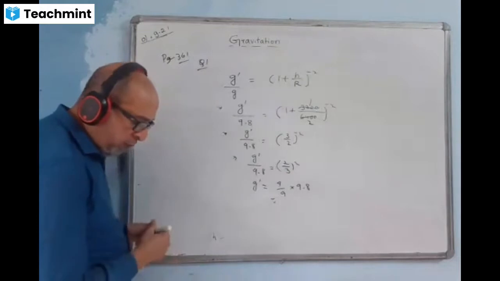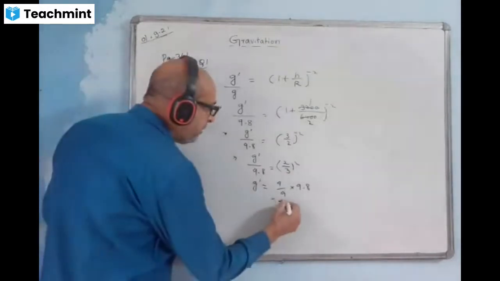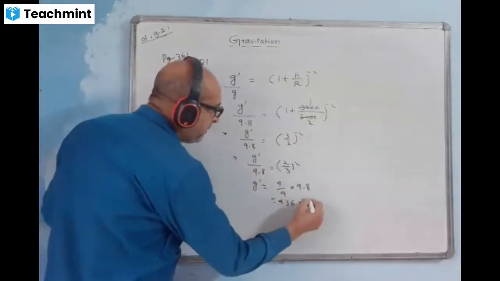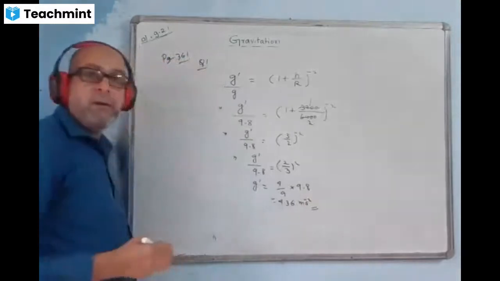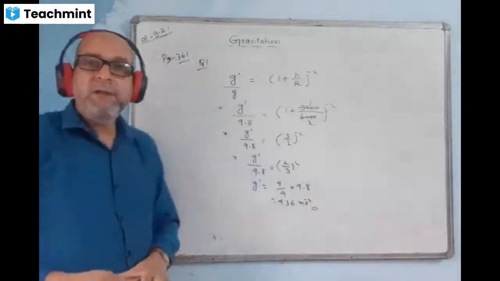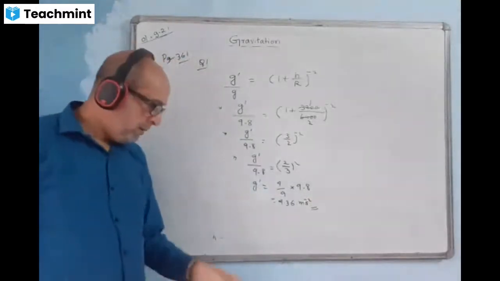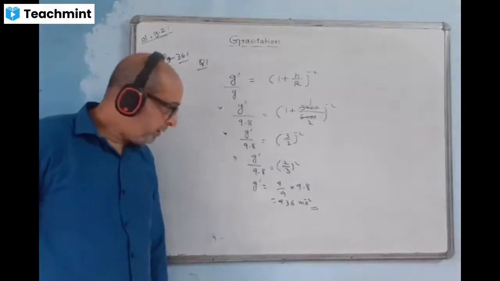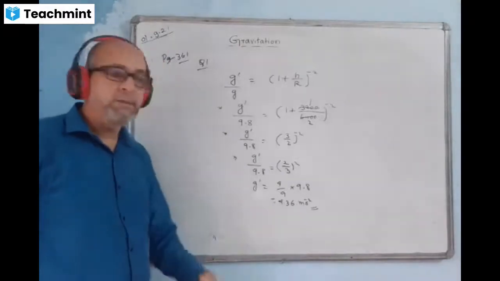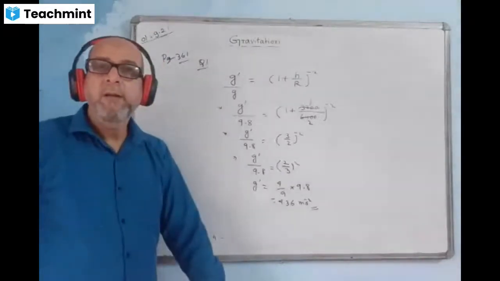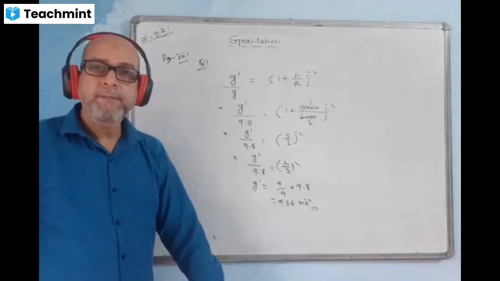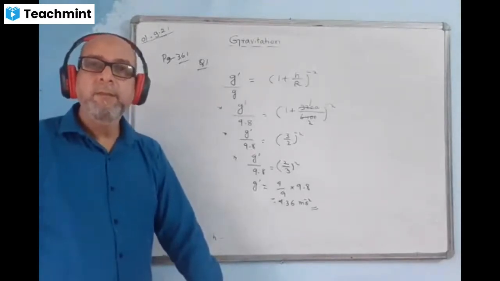Your answer will come 4.36 meter per second square. This is the value of g at a height of 3200 kilometers, 4.36 meter per second square. Okay? Yes?